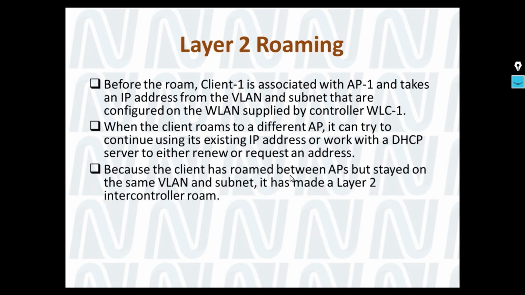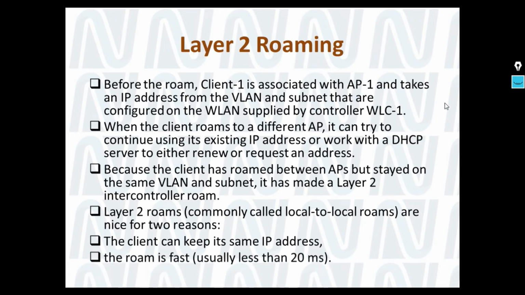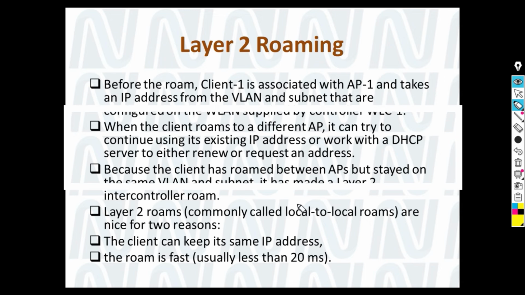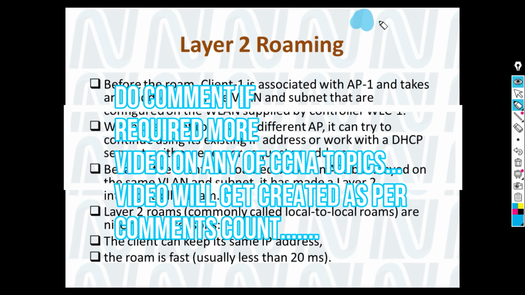So that is about intercontroller roaming. Here we will check what layer 2 roaming is, and then we will check layer 3 roaming. Let me briefly recap what we have covered so far and what we are going to cover now. First we checked autonomous AP roaming. After that we checked intracontroller roaming, where there was only a single controller. Now we are checking intercontroller, and in it we will check both layer 2 and layer 3 roaming.